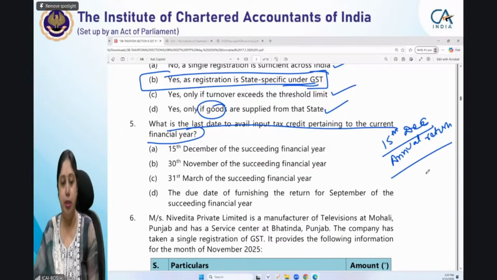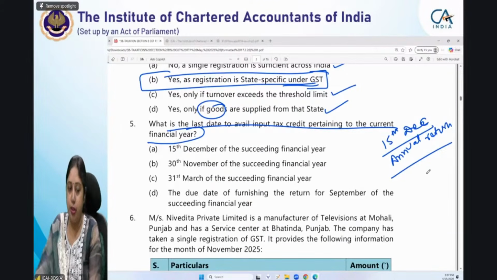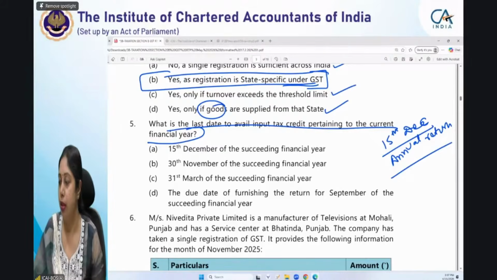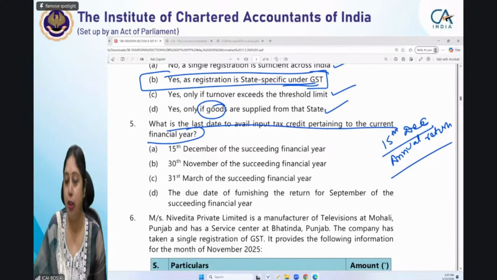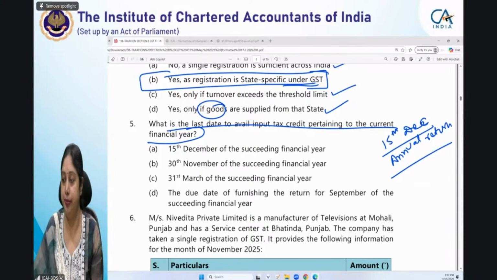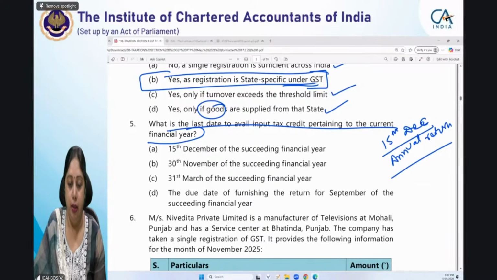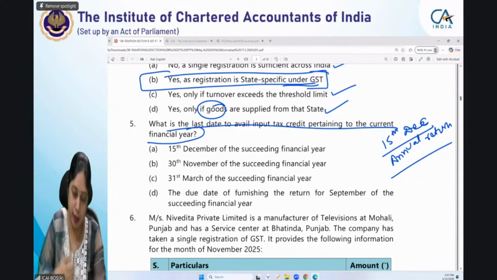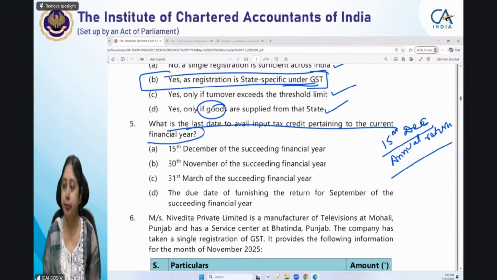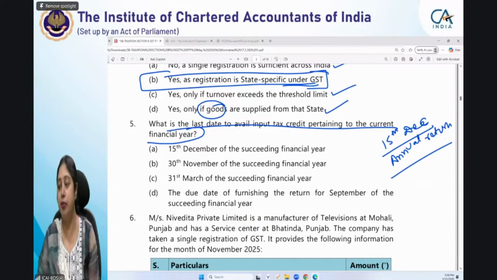Okay, Jaya, correct answer, Jaya. Ritik, your answer is also correct. Karthik, see, this is the date of the annual return. But what does the provision say? Try to recall the provision. Then you will find the correct answer. I'm giving you some time to find the answer. And I request all the students to kindly give the answers. Right or wrong, that does not matter, but please give the answer.